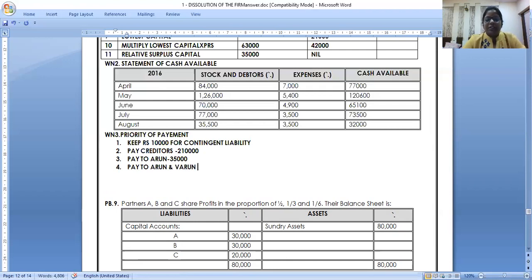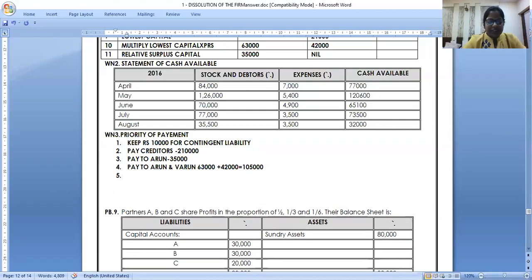How much? 63,000 plus 42,000. 3:2 ratio. How much? Next 1,05,000. Okay. And the last one is pay the balance to all partners in PSR. Finished. Pay the balance to all the partners in the PSR.